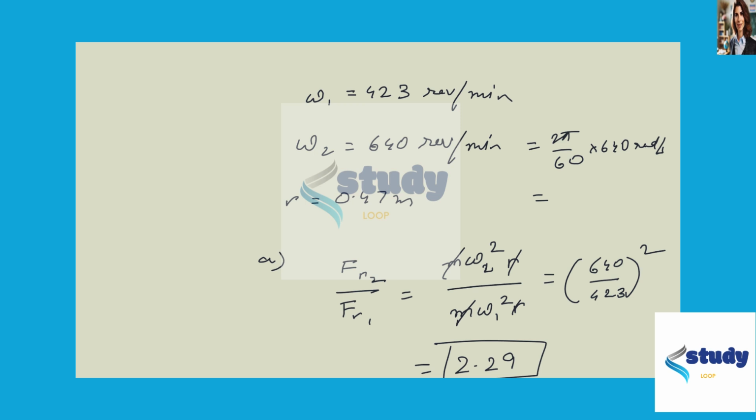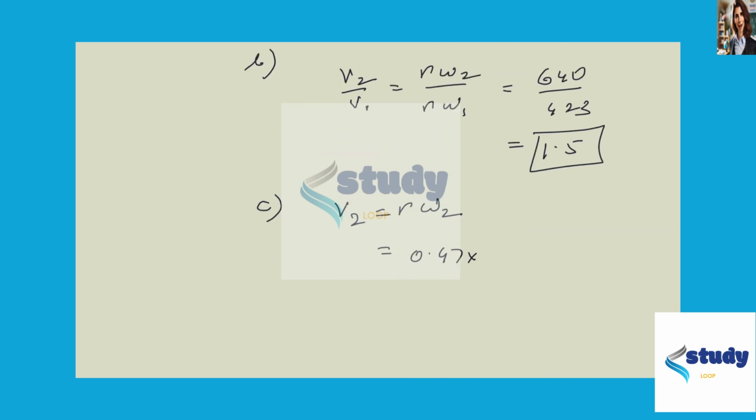So this is around 67 radians per second. So 0.47 times 67 meters per second will be your answer. So it's 31.5 meters per second, the maximum velocity.